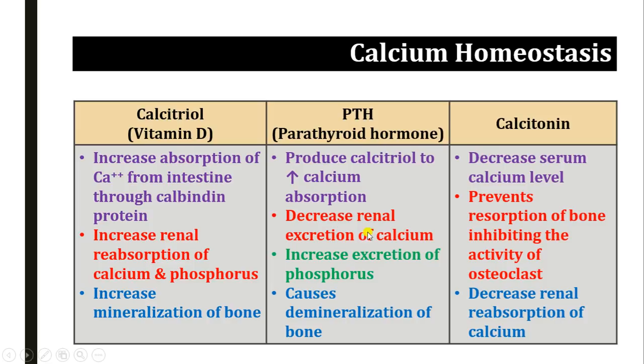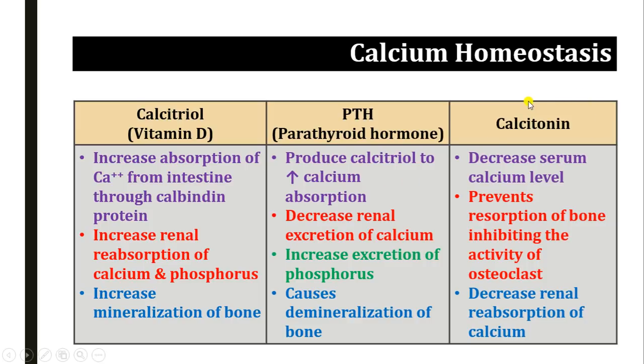Here, it is opposite to the calcitriol, in that it increases the excretion of phosphorus, while calcitriol increases the reabsorption of phosphorus, and PTH also causes demineralization of bones. So the ultimate role of PTH is to increase the calcium level in the blood whenever it falls by increasing intestinal absorption, by decreasing the renal excretion, and by causing demineralization from the bone.